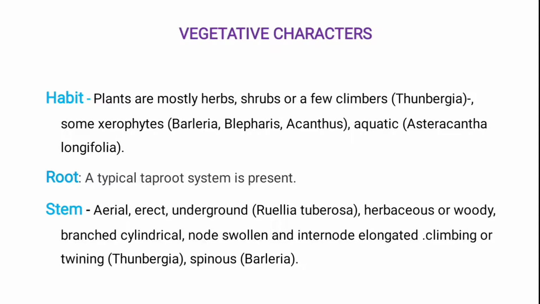Then the node and internode. The portion between two nodes is known as the internode. So the internodes are elongated portions, but at the node the stem is a swollen structure, fully solid. And for climbing or twining stems, the example is Thunbergia, and some stems are spinescent, for example Barleria. In this stem, spines are present.